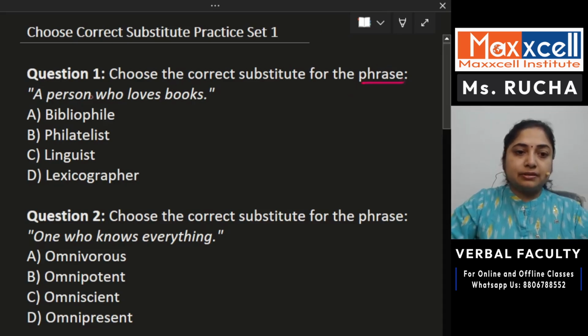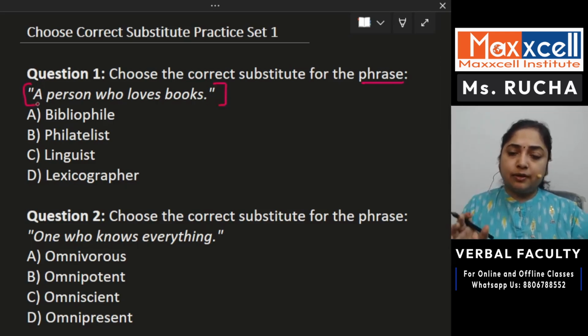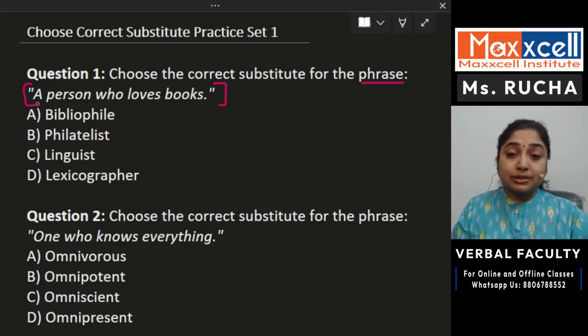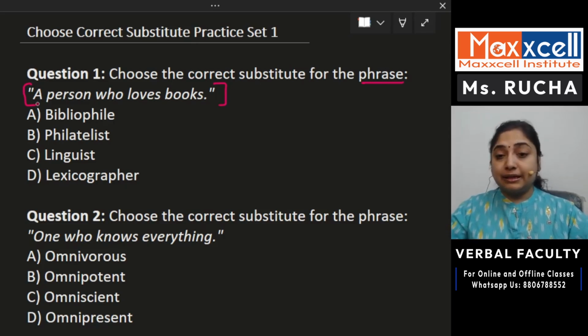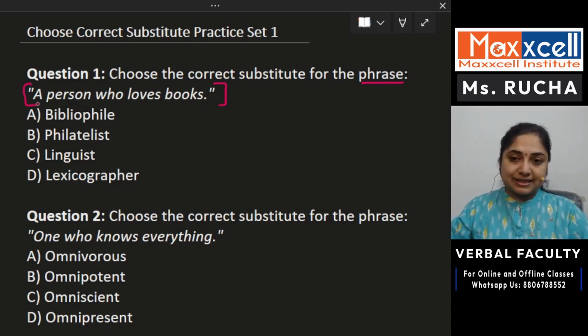Okay, what is the phrase here? A person who loves books, right? This is a single phrase for which you have to find out the single word, one word for many in a way, right? So if you know these words, this means that you are somewhere on the advanced level of language, because this comes at a very later stage of studying English, or for that matter studying any language, when you actually are able to use words, or when you actually know words which can replace long phrases, right? So let us get started here.